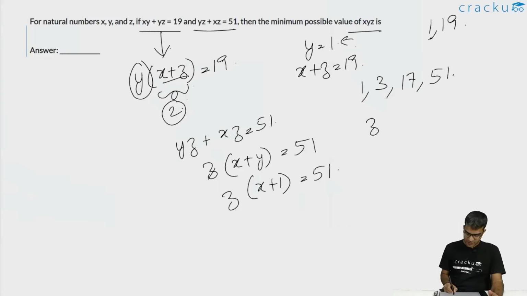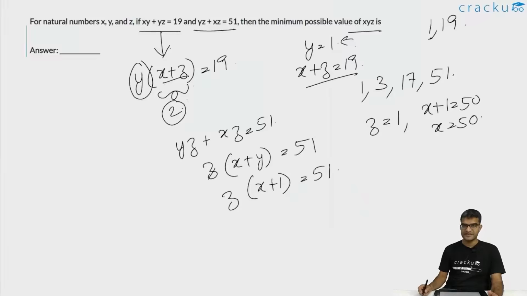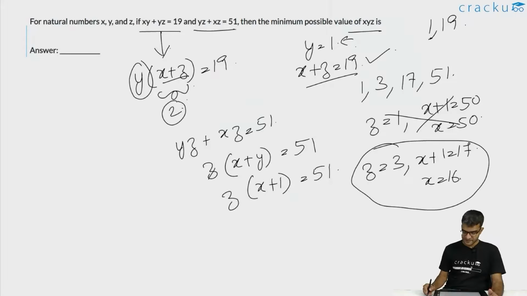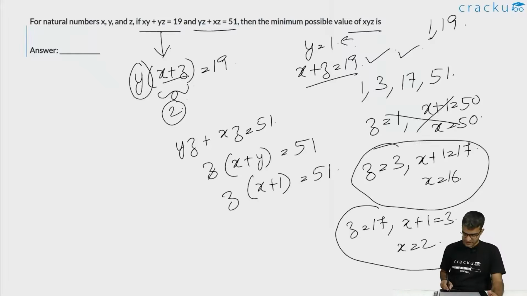So if z is equal to 1, we will have x plus 1 equal to 51, or x is equal to 50, but x plus z is equal to 19 is not satisfied, so we will ignore this. If z is equal to 3, x plus 1 is equal to 17 or x is equal to 16, and this is satisfied. So this is one solution, z is equal to 3 and x is equal to 16. If z is equal to 17, x plus 1 will be equal to 3 and x is equal to 2. Again this equation is satisfied, so this also is valid.